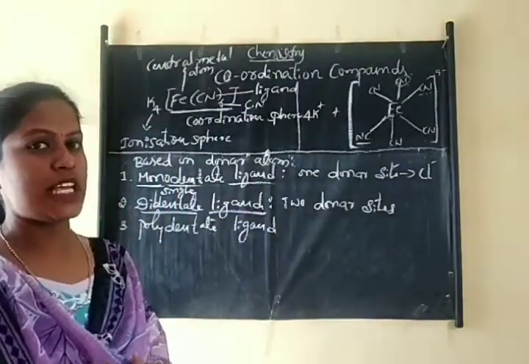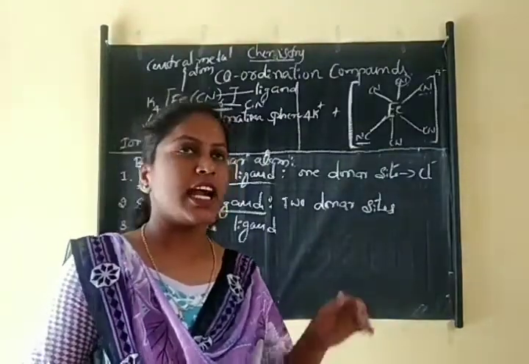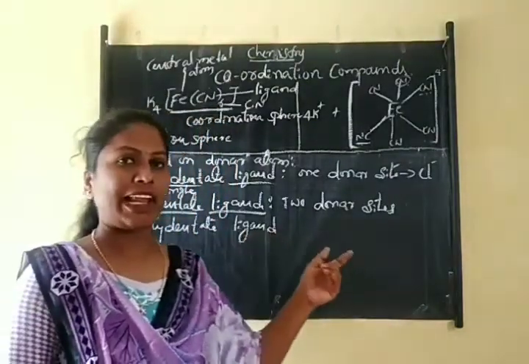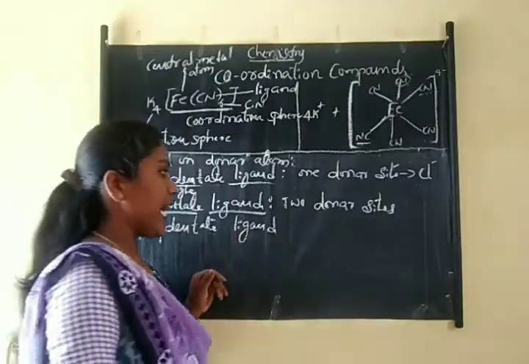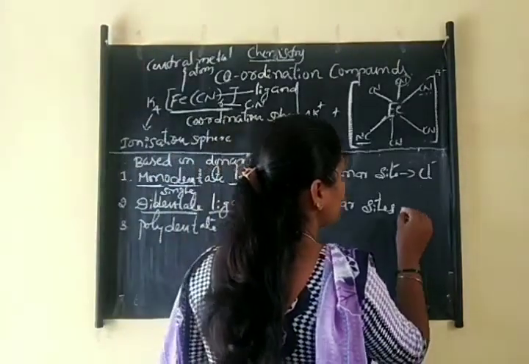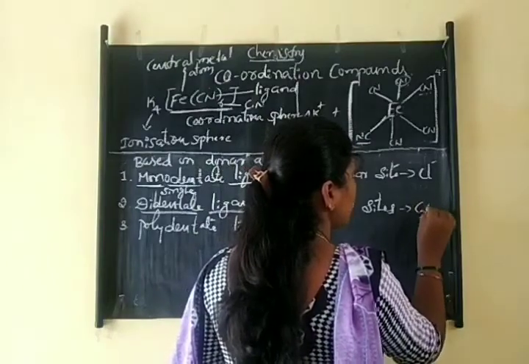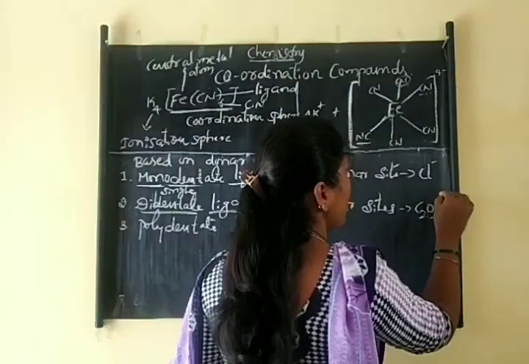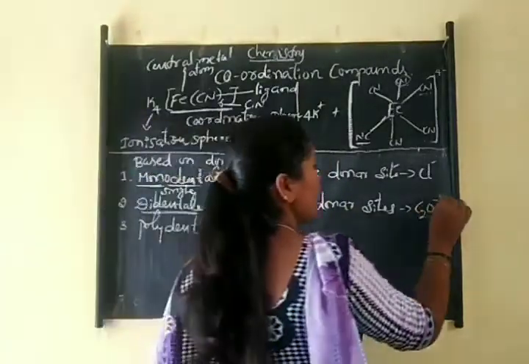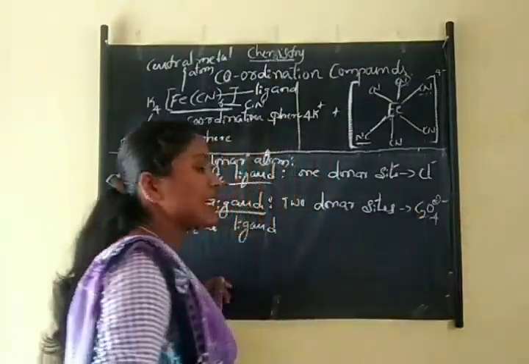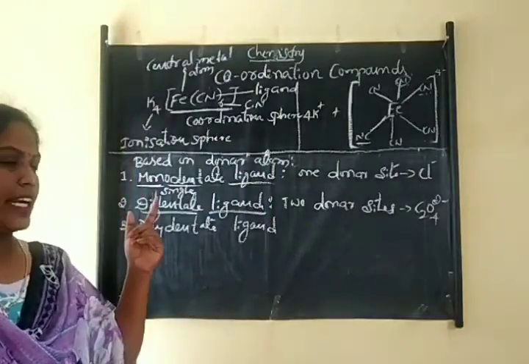The ligands which have two donor sites and donate two pairs of electrons to the central metal atom are called didentate ligands. The example is C2O4 2 minus. That is an example for didentate ligand.